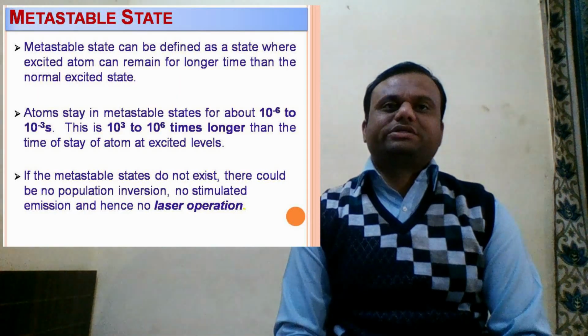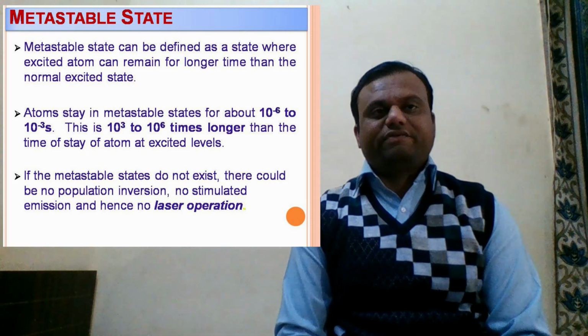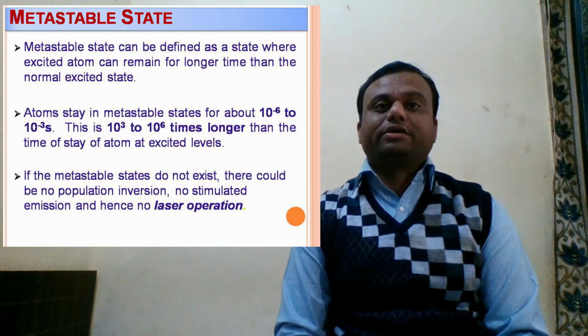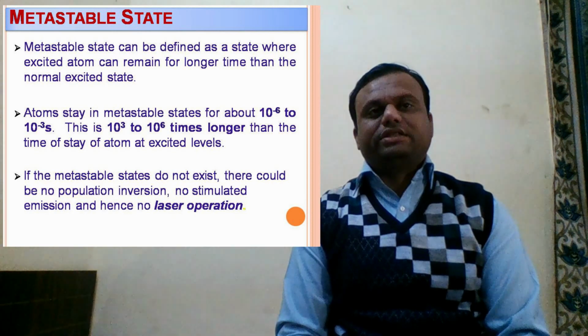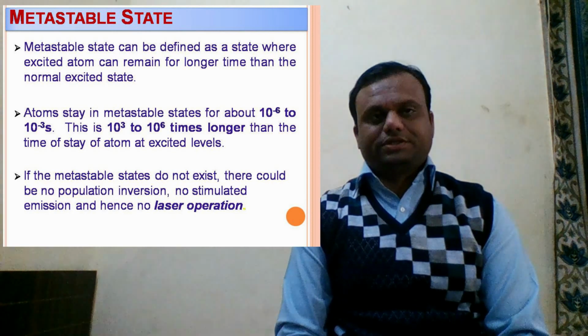Now to achieve population inversion, we require more atoms to be present in the excited state. And we know that the excited state is an unstable state having a particular lifetime. This means that to achieve population inversion, we require a state where atoms will be present for a longer time. That's why we need a metastable state. A metastable state can be defined as a state where the excited atom can remain for a longer time than the normal excited state.